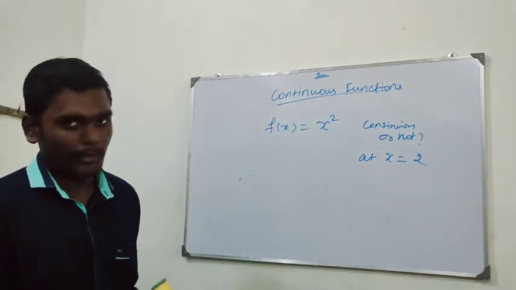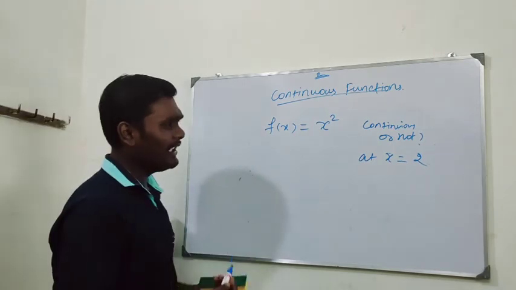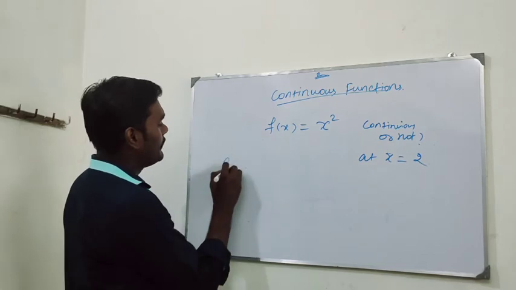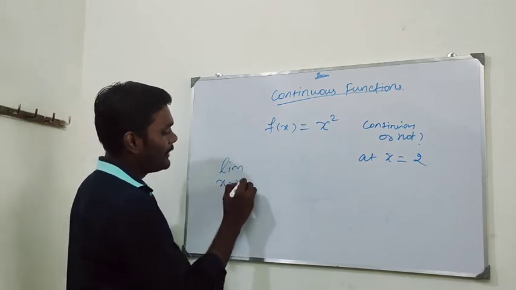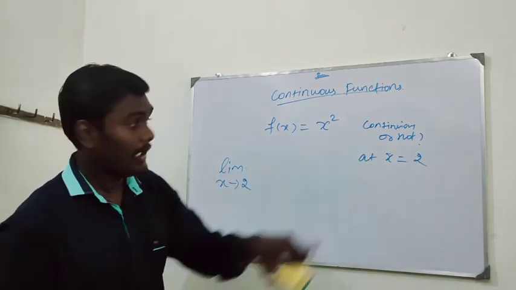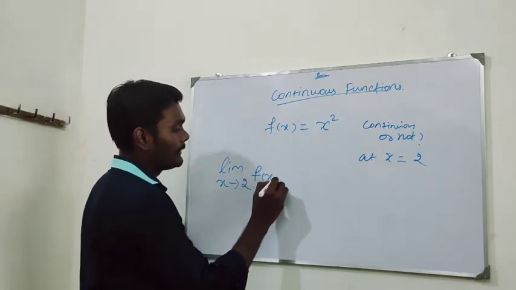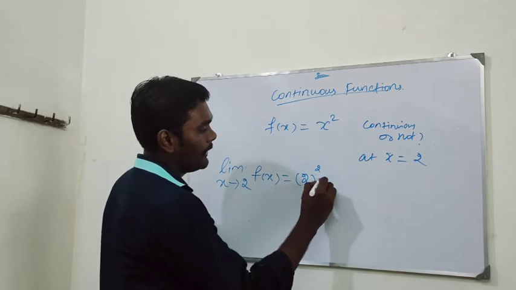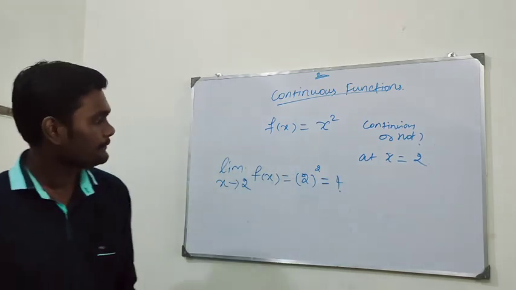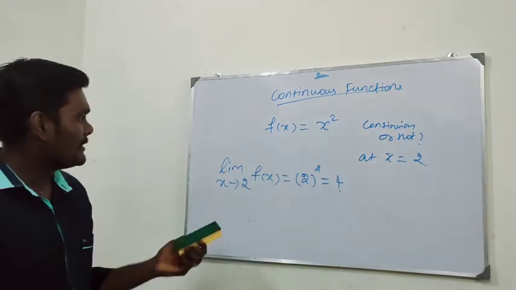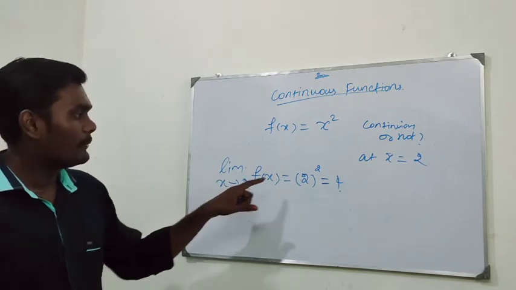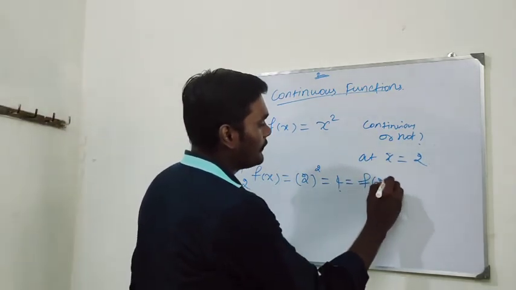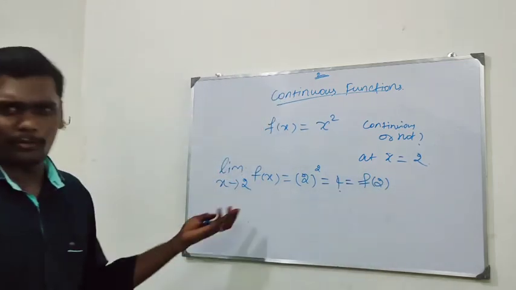As I said before, let me write the value of the function when x tends to 2, the given point a: f of x gives 2 square, which gives 4. At the same time, just remember that the value of the function at the point is 4, which is nothing but f of 2.